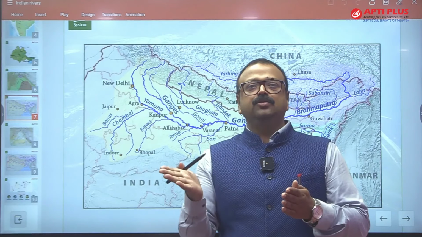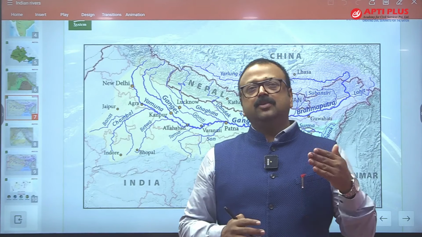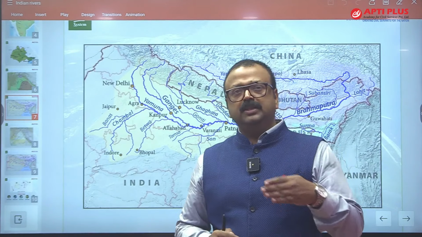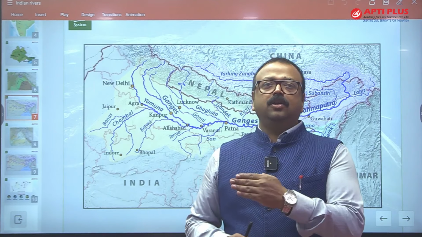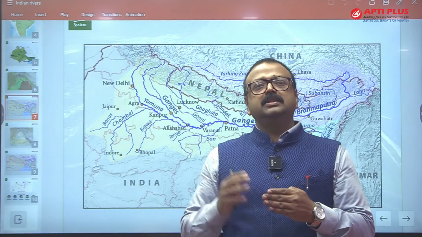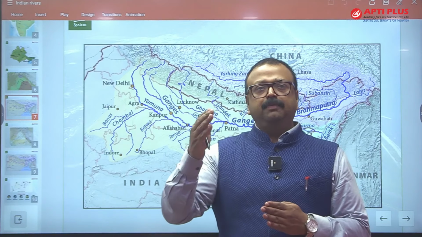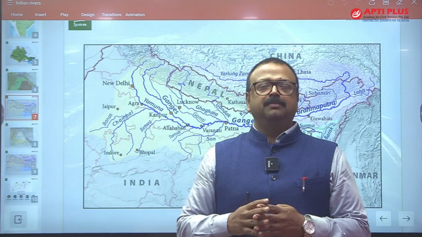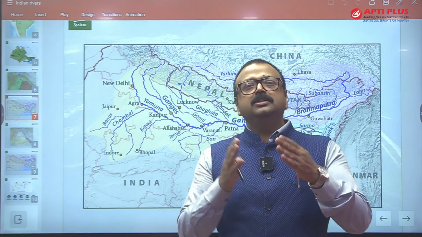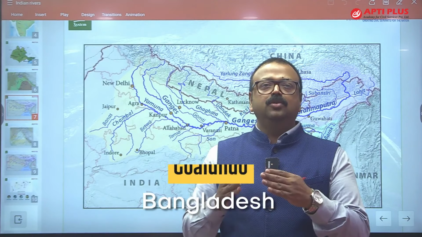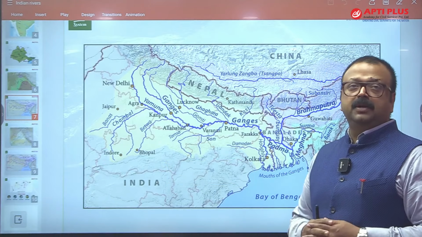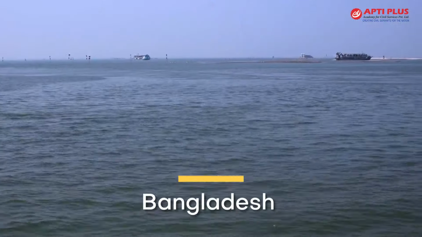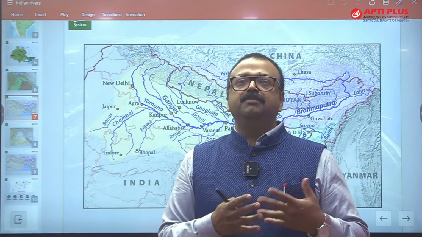One is going to be called Hooghly, and the other is Ganga that continues into Bangladesh. And this Ganga meets the water of Jamuna. Jamuna is nothing but the Brahmaputra, which takes the water of Tista and becomes Jamuna. Ganga and Jamuna meet again at Gwalundo, which is in Bangladesh. From here it becomes Padma. And Padma takes the water of Meghna, which is coming from the northeast, and it becomes Meghna again.